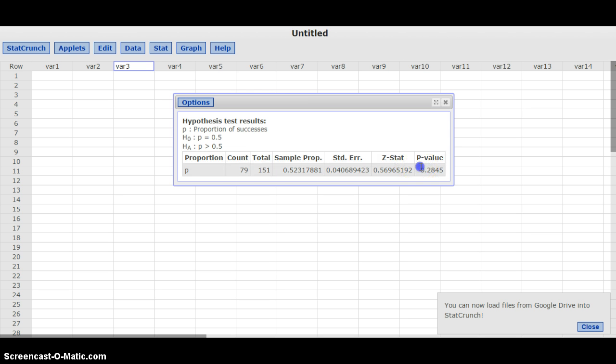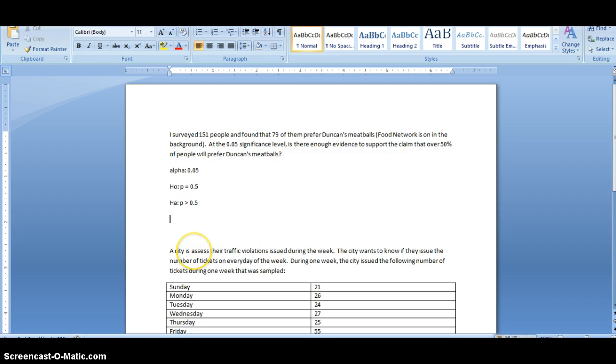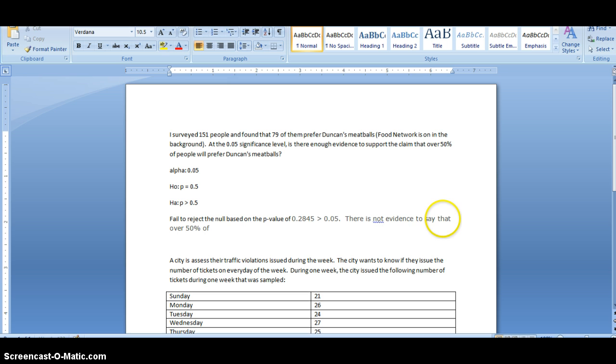So if you want to copy that, if you're writing up the analysis here, I would say that we fail to reject based on the p-value, which is greater than my significance value of 0.05, and therefore there is not enough evidence to say that over 50% of people prefer those meatballs.